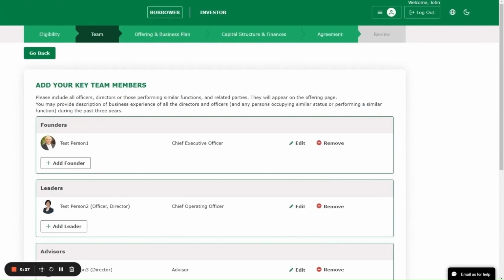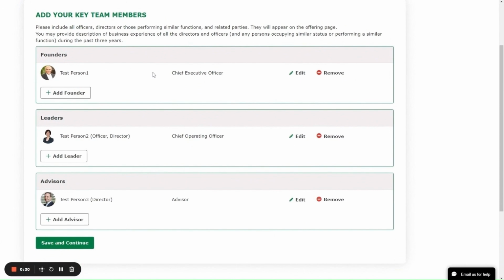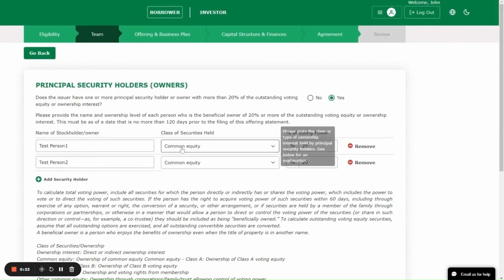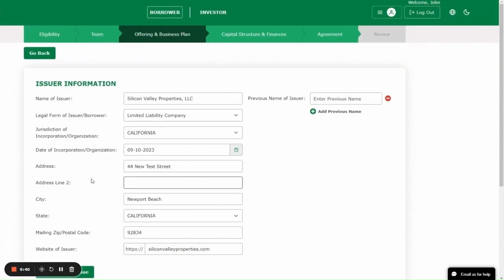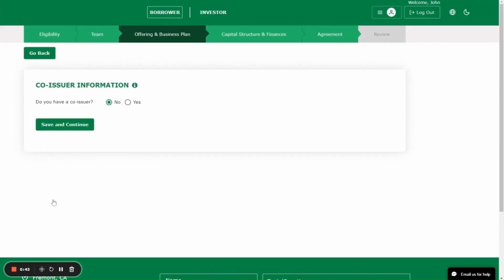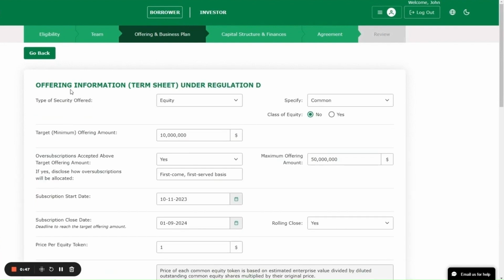Next, the issuer may describe team members, founders, leaders, and advisors. The next screen is Principal Security Holders. This screen is filled out in advance to save time. The Issuer Information screen accepts basic information about the issuer. We have a Co-Issuer Information worksheet and the Offering Information worksheet.